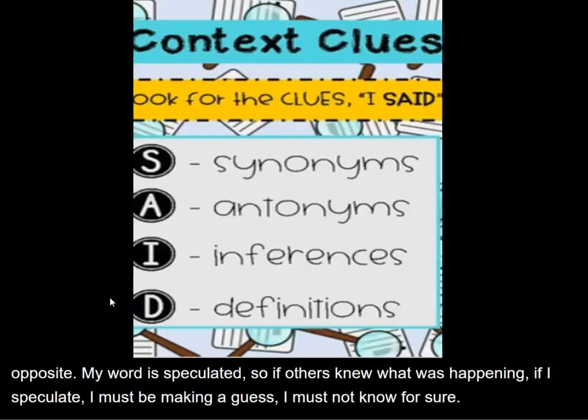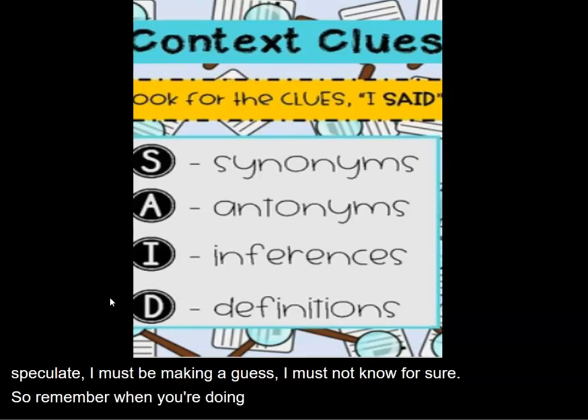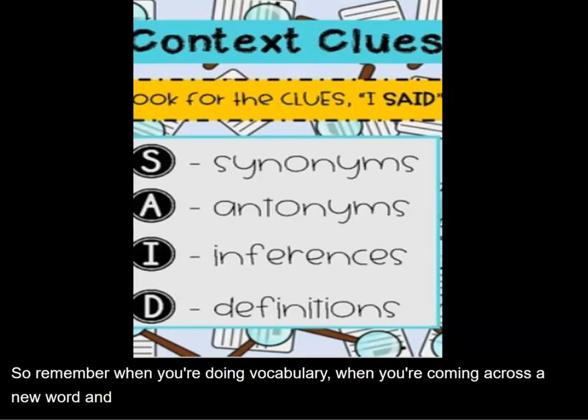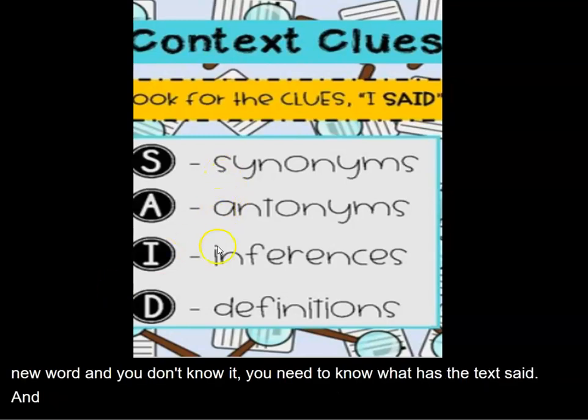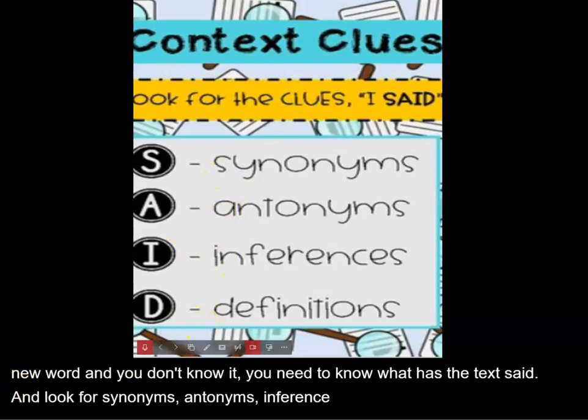So remember, when you're doing vocabulary, when you're coming across a new word and you don't know it, you need to know what has the text said and look for synonyms, antonyms, inference, and definition. Keep practicing it as you come across new words.